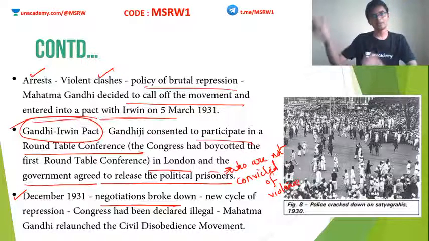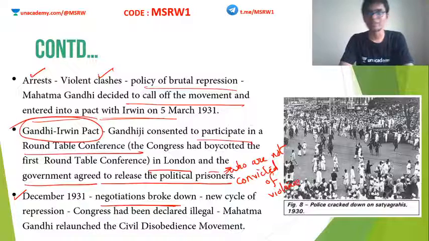And when Mahatma Gandhi returned to India, he witnessed that a fresh cycle of repression had been started by Britain towards Indian people. The Indian National Congress was declared an illegal society. Clear? So all this made Mahatma Gandhi relaunch CDM.